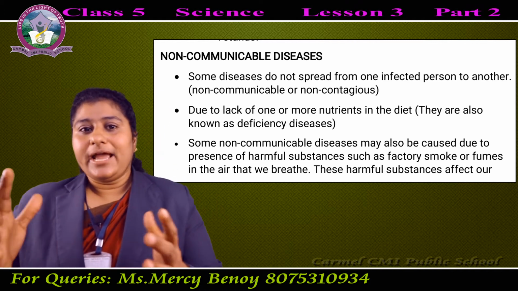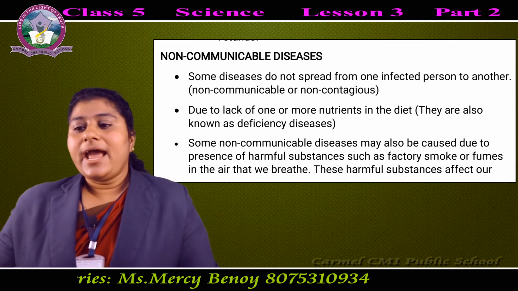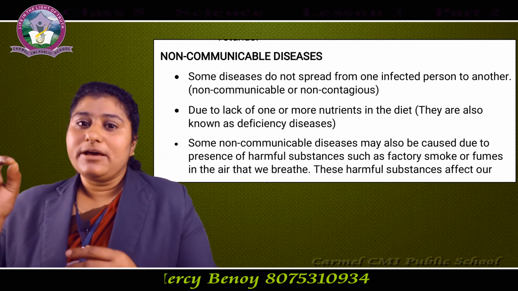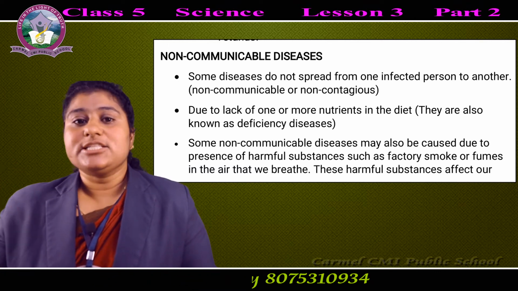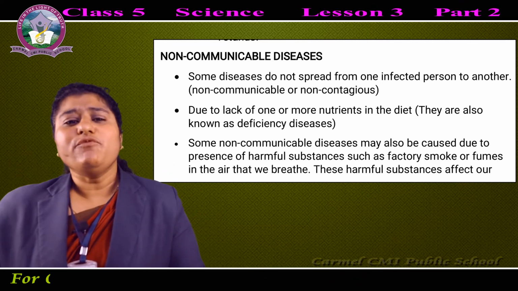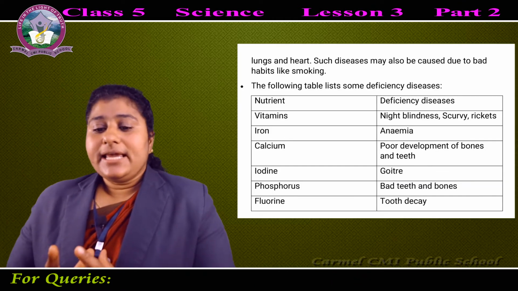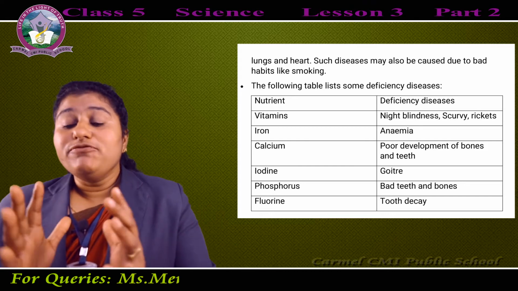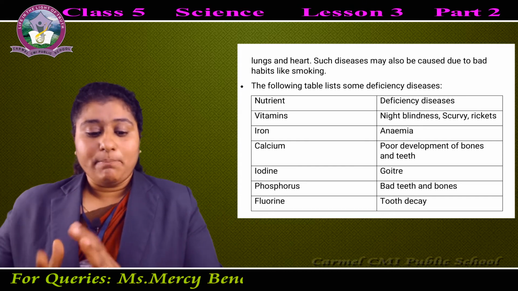Now I'll explain some nutrients and deficiencies, and which deficiency diseases are caused by lack of such nutrients. First one, vitamins. See, with lack of vitamin A, we get night blindness.